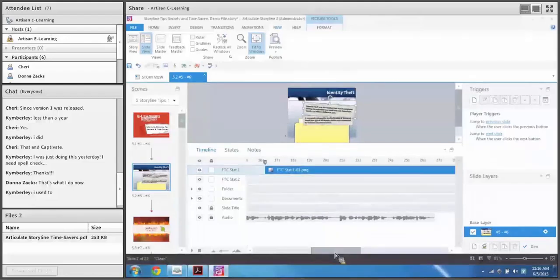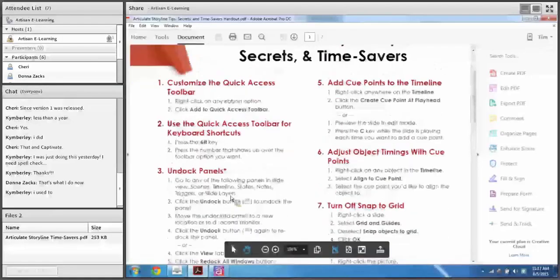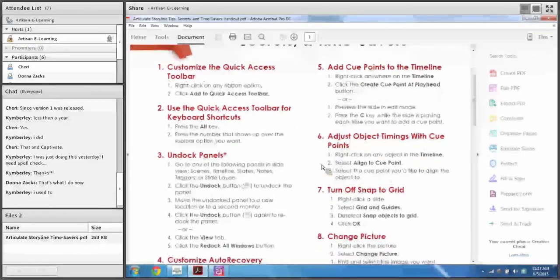You listen to the slide, you hit the C key as it's playing, and then you right click and align to cue point. Very simple way of syncing up animations versus letting it play, hitting pause, dragging it down, hoping you got it right. You can do it now using the C key and then aligning to cue point. So that was number 5 and number 6. Very cool. Number 7, turn off snap to grid.